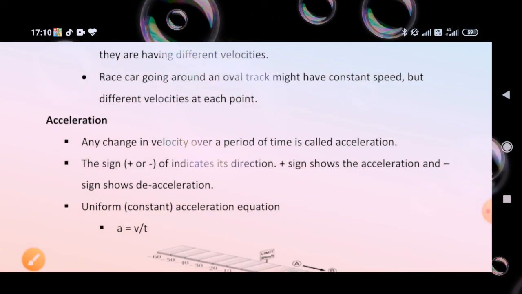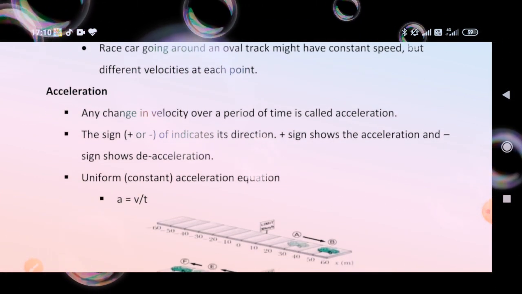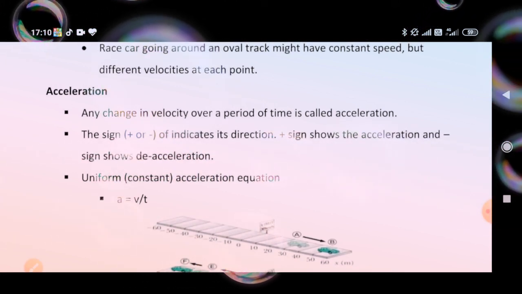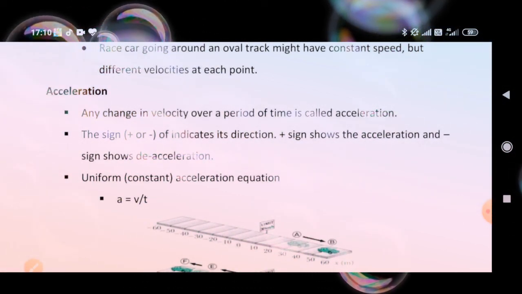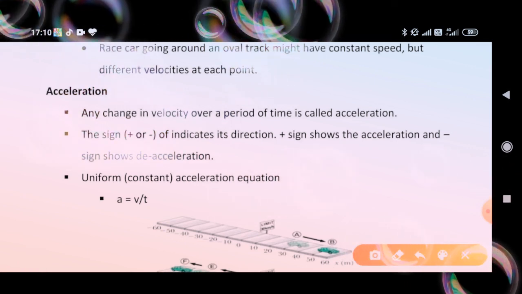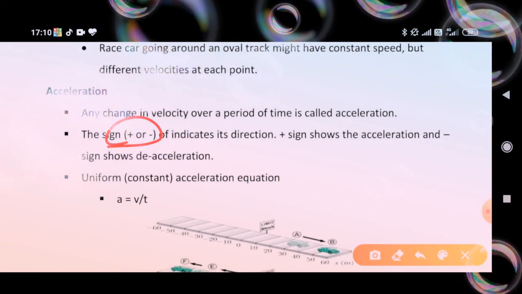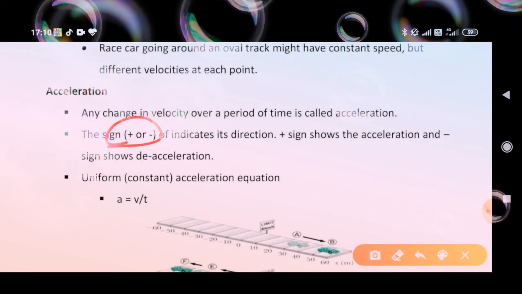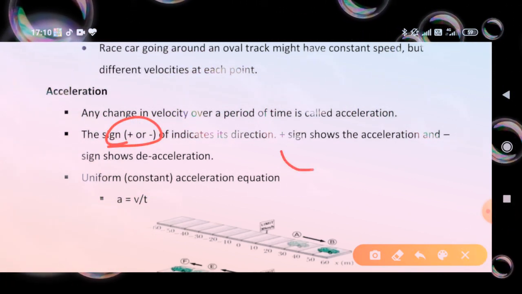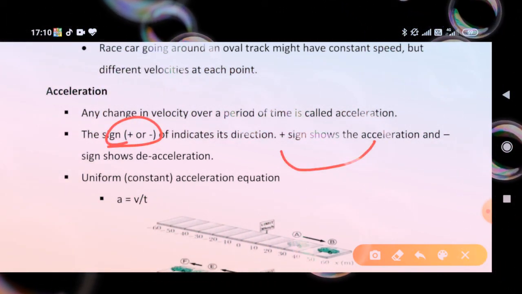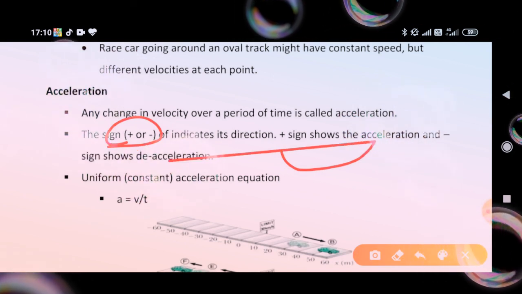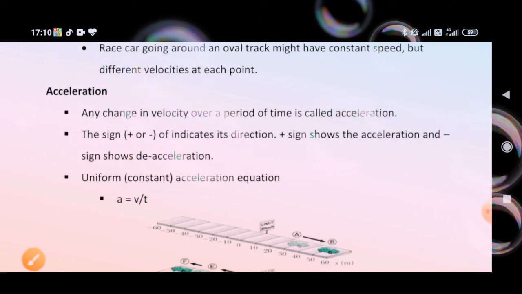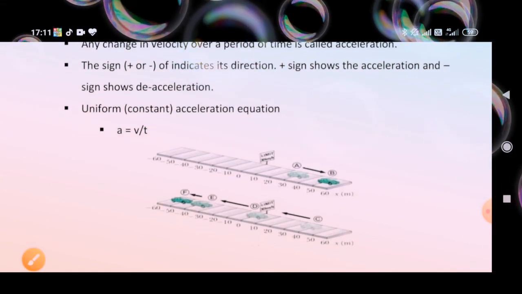Our next topic is acceleration. Any change in velocity over a period of time is called acceleration. The sign, positive or negative, indicates its direction. A positive sign shows acceleration and a negative sign shows deceleration or retardation. Uniform or constant acceleration equation: we can say that a equals v by t.